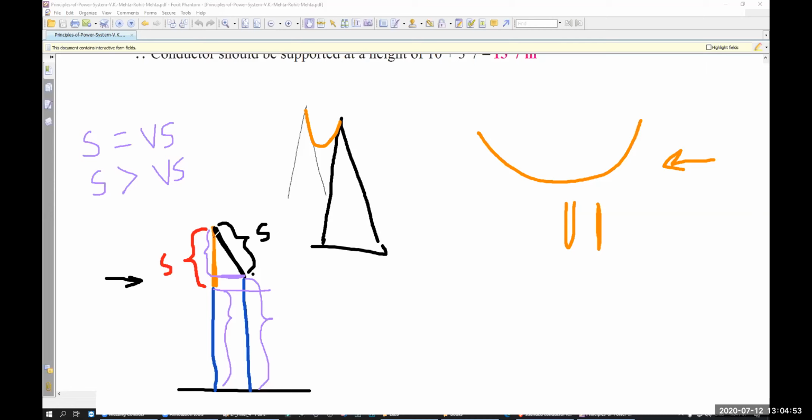Now let's find out the sag. For finding out the sag, you have to calculate. Which one do you need? You need this length, right? So let's do some algebra. This was your tower.